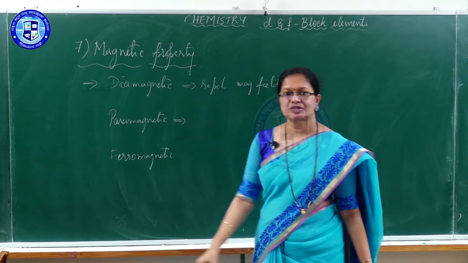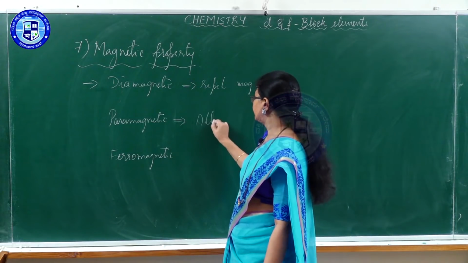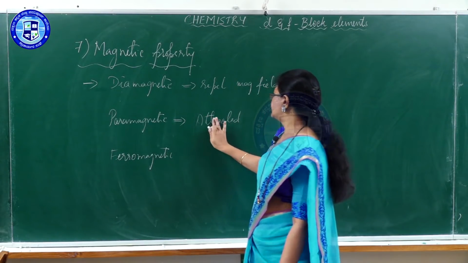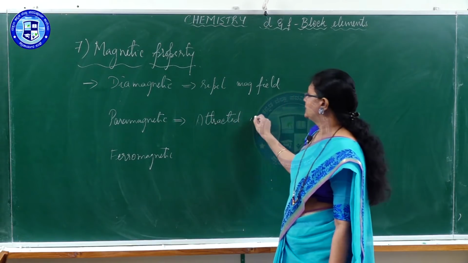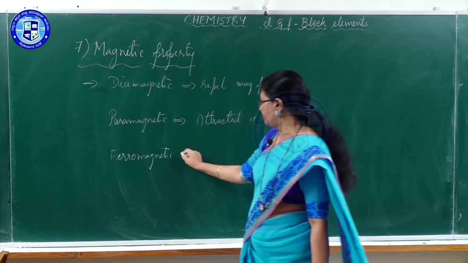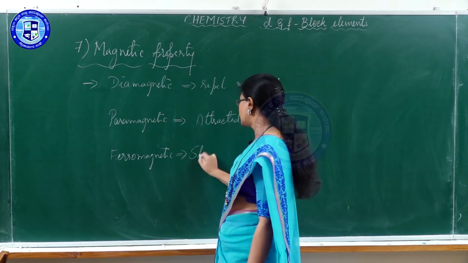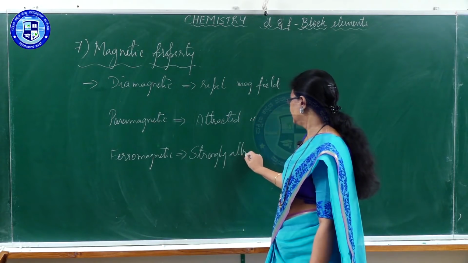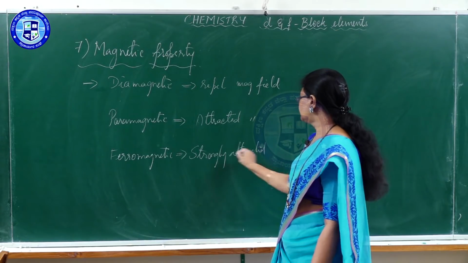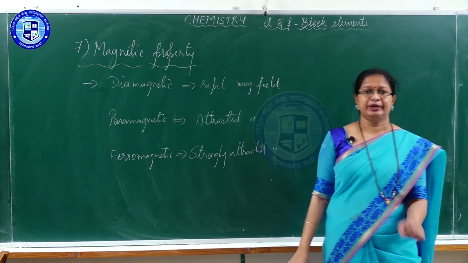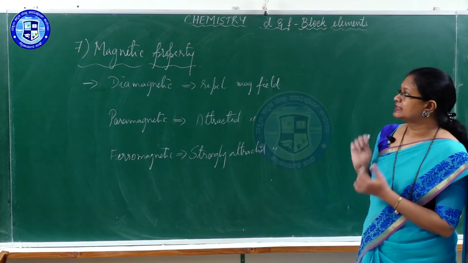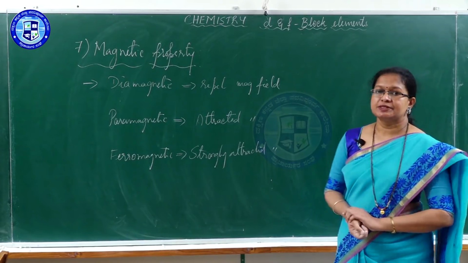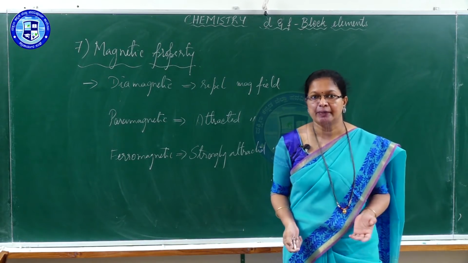Paramagnetic, the substance which gets attracted by magnetic field, and ferromagnetic are ones which get strongly attracted by magnetic field. These are the main three substances which we have to discuss under magnetic property. Now, what is the reason for the substance to behave in a different way?